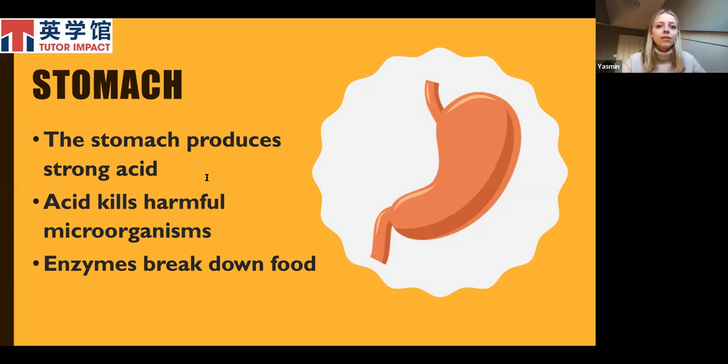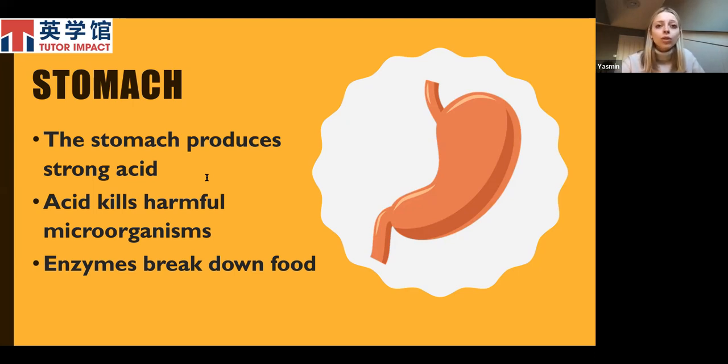The purpose of this is to kill any harmful microorganisms that might have been swallowed along with the food. So anything nasty that is on the food when you eat it through your mouth is killed in the stomach. The acid is what destroys the harmful microorganisms that might have been brought into your body with the food. So the first purpose of the stomach is to get rid of any bad things in the food.